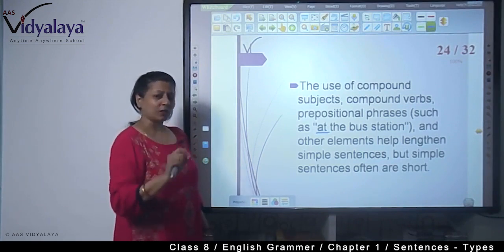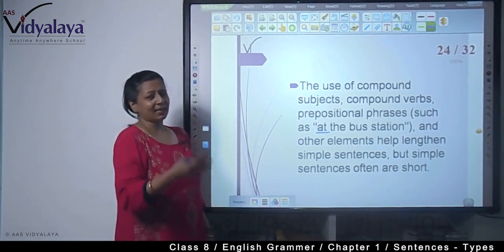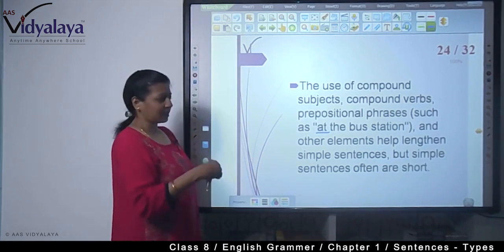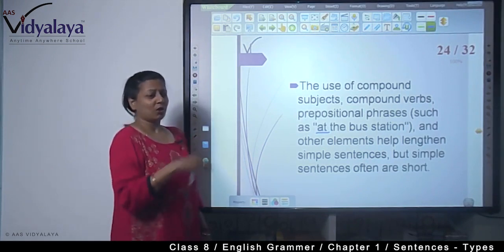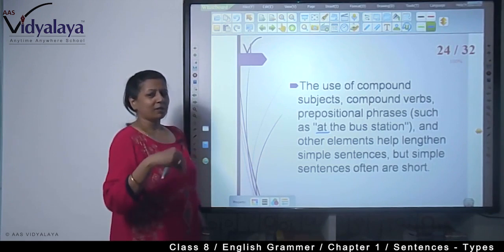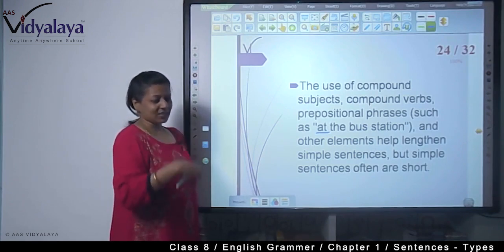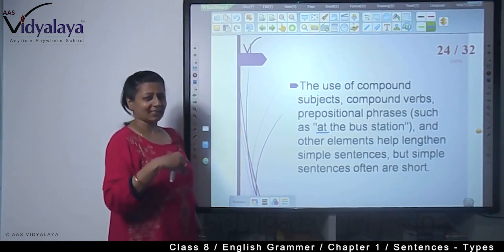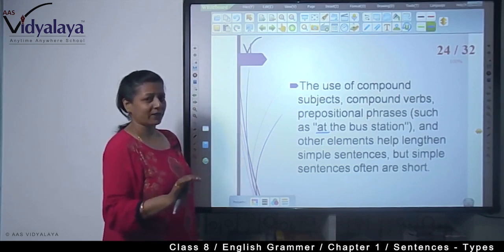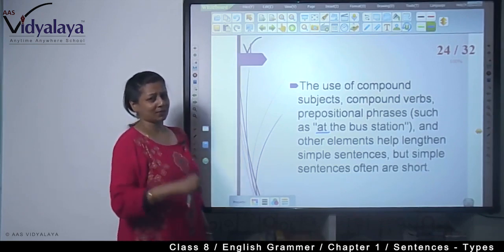But this is not applicable in writing nowadays or earlier also. When you read any chapter or any story or anything that is in English, you will find mostly compound and complex sentences.